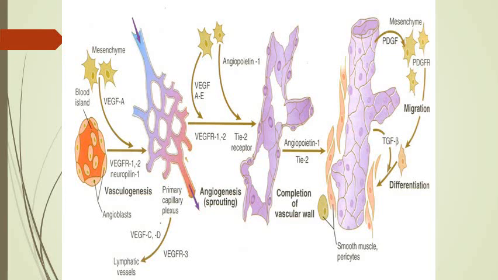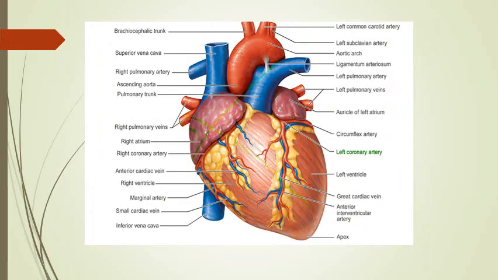The simple capillaries just have pericytes outer to the endothelium, and then as we go to the arterioles or venules, smooth muscles also appear, which are also differentiated from the surrounding mesenchyme. So this is the diagram showing the formation of blood vessels by vasculogenesis and by angiogenesis.